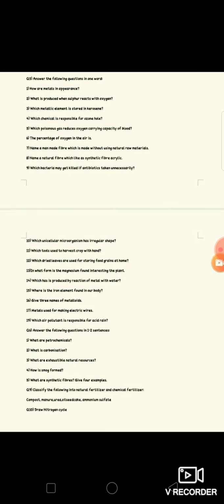So students, you are going to attempt this worksheet and write down the answers in your notebook.